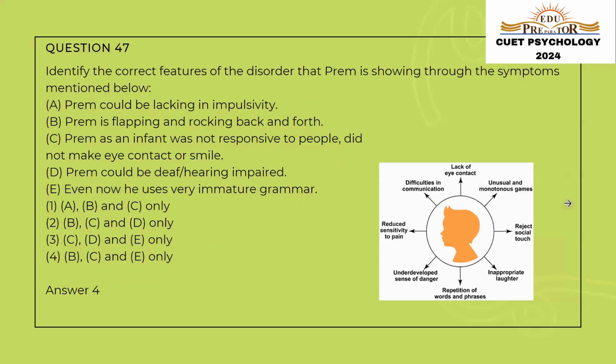Question number 47. Identify the correct feature of the disorder that Brain is showing through the symptoms mentioned below. Brain could be lacking in impulsivity. Brain is tapping and rocking back and forth. Brain as an infant was not responsive to people, did not make eye contact or smile. Brain could be deaf, hearing impaired. Even now he uses very immature grammar. So the correct answer would be B, C, and E. That is constant flapping and rocking, not being responsive to people and not making eye contact or smiling, and using immature grammar.